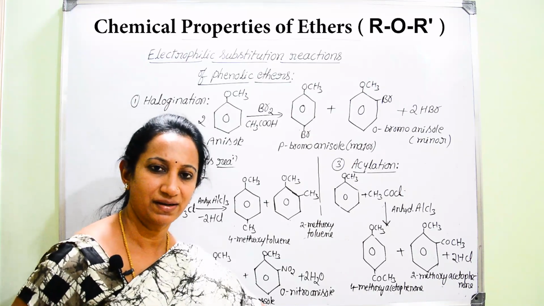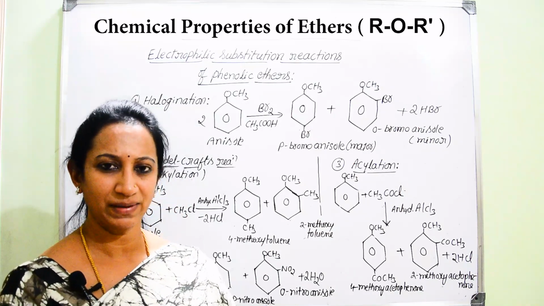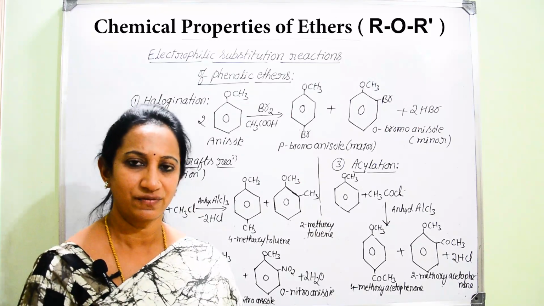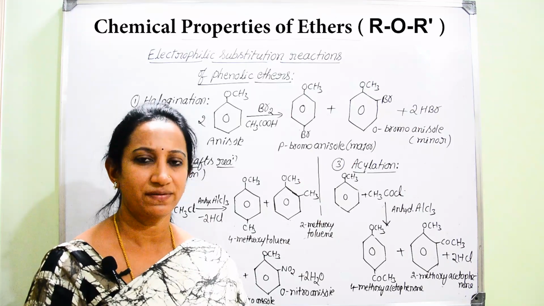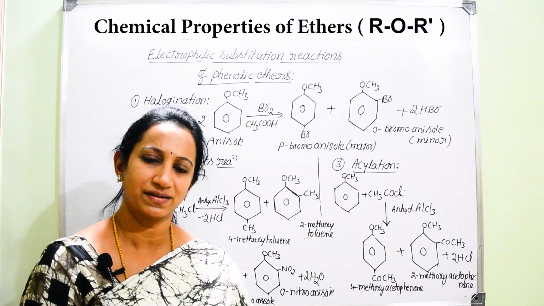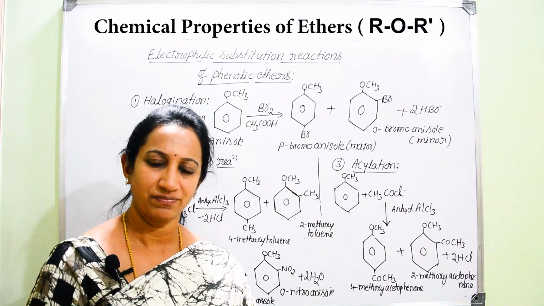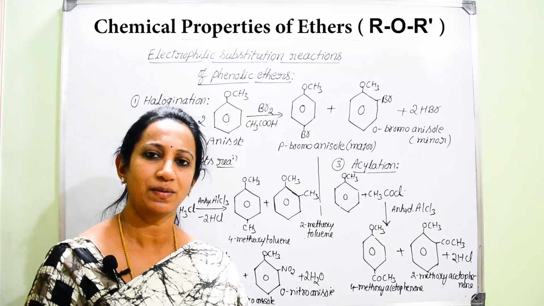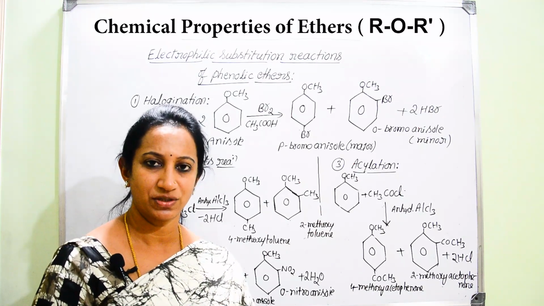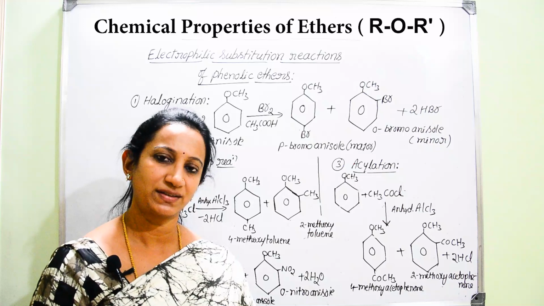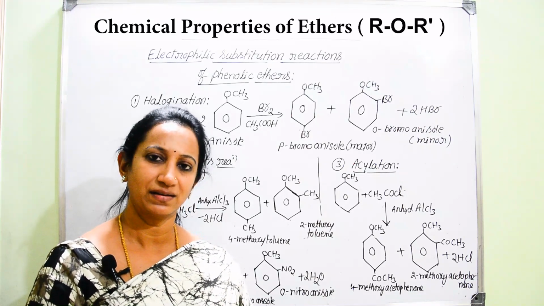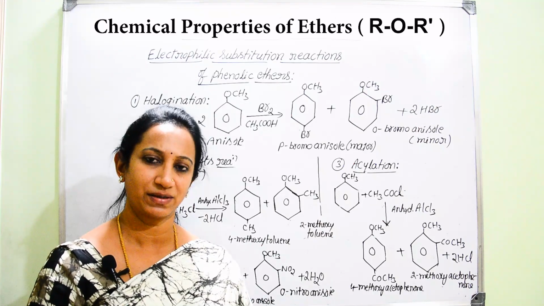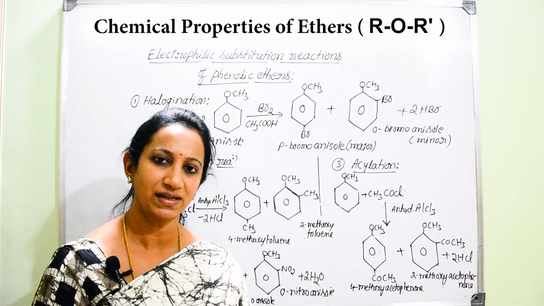So far we have learnt all the chemical properties of alcohols, phenols and ethers in this chapter. Whichever reactions come under either preparation or chemical properties, they are more important from the examination point of view, both for theory as well as for objectives. You just keep revising all the preparations as well as the chemical properties of alcohols, phenols and ethers.